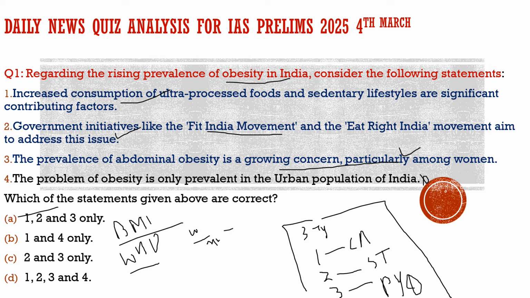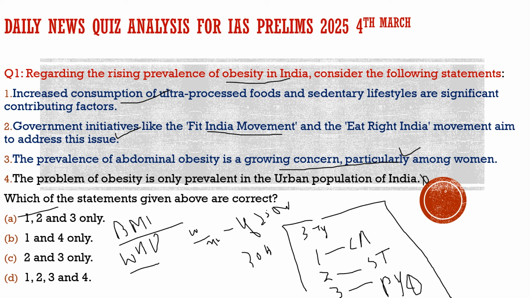If the ratio is above 25, then you are overweight, and if it is above 30, then you are obese. This is accepted worldwide, but for India it is different.